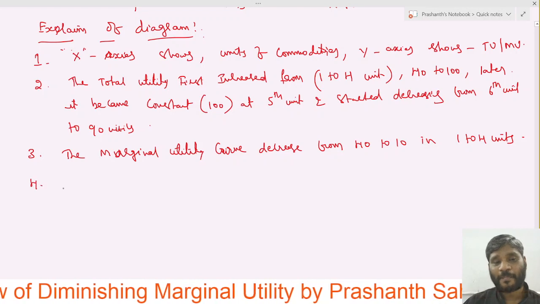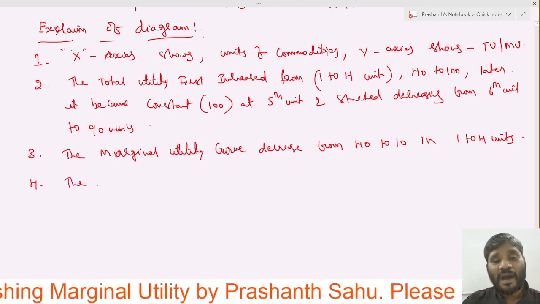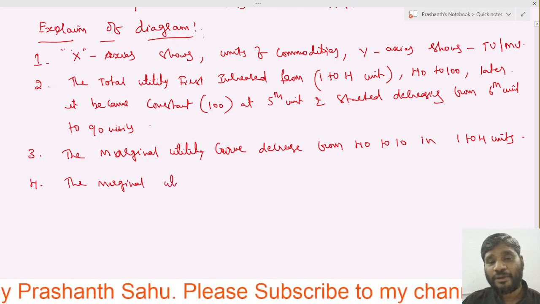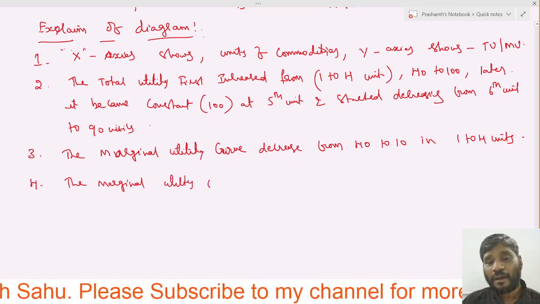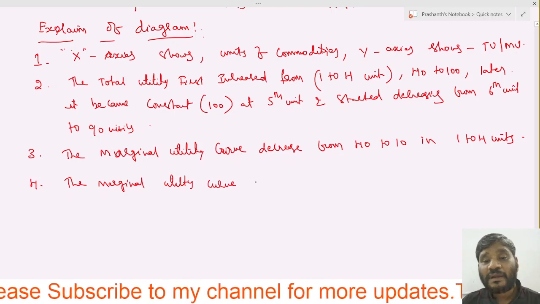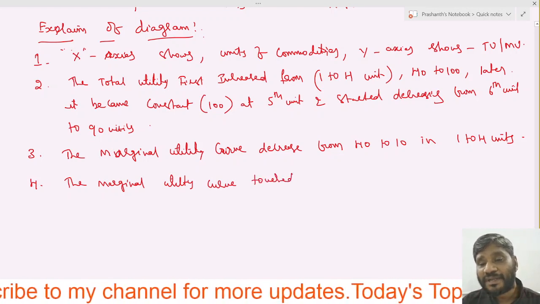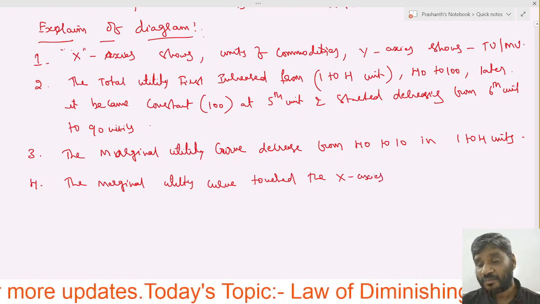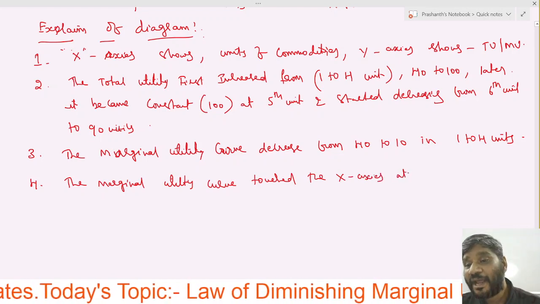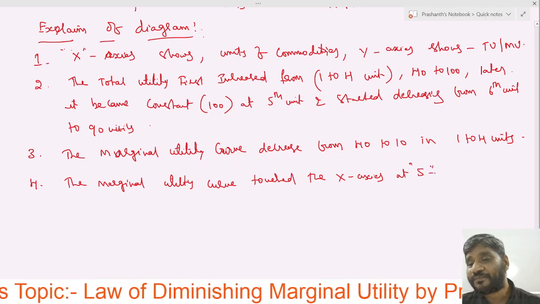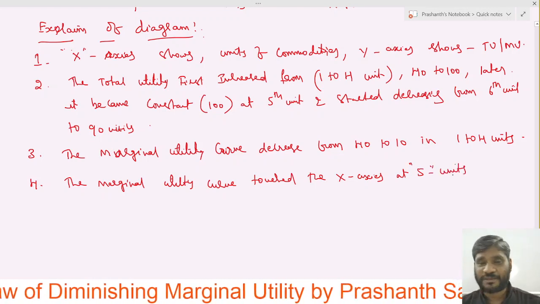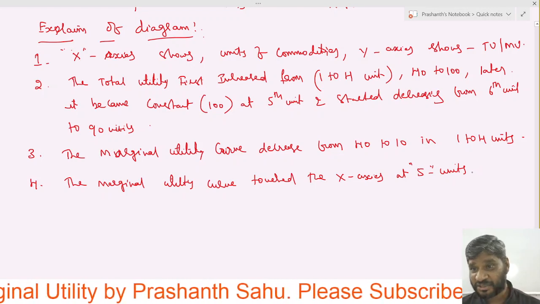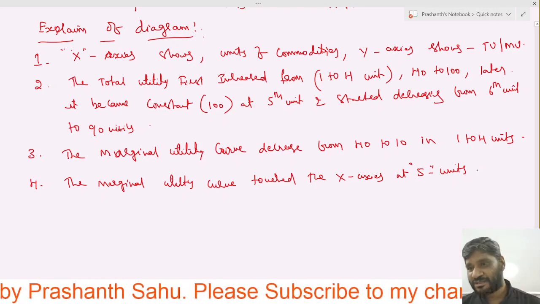Now you see, the marginal utility curve touched the x-axis at 5 units. It touched the x-axis at 5 units.